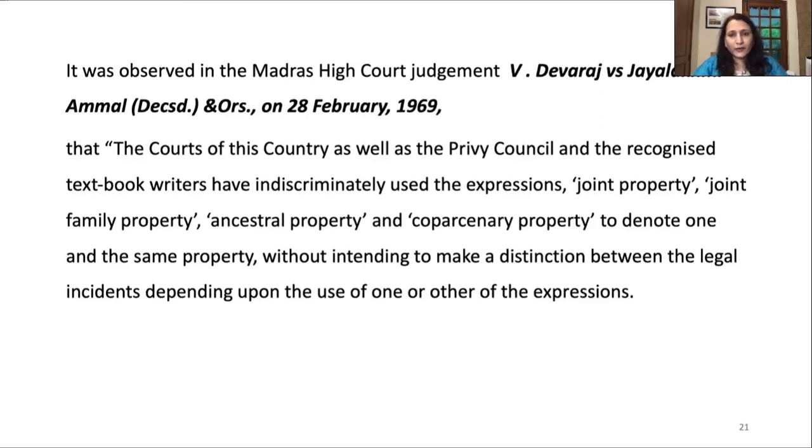So these are different names we use in different contexts, but actually this is the same thing, the same property.